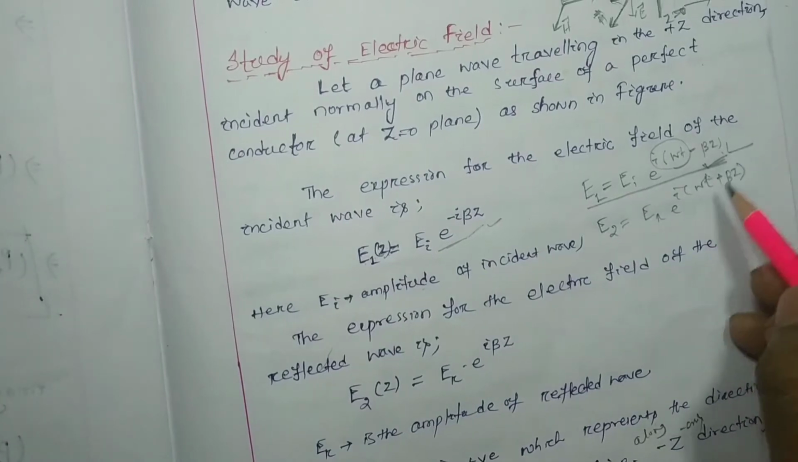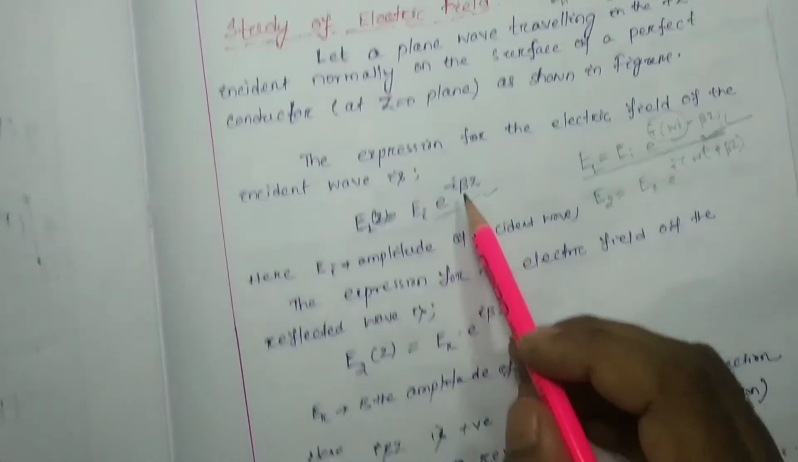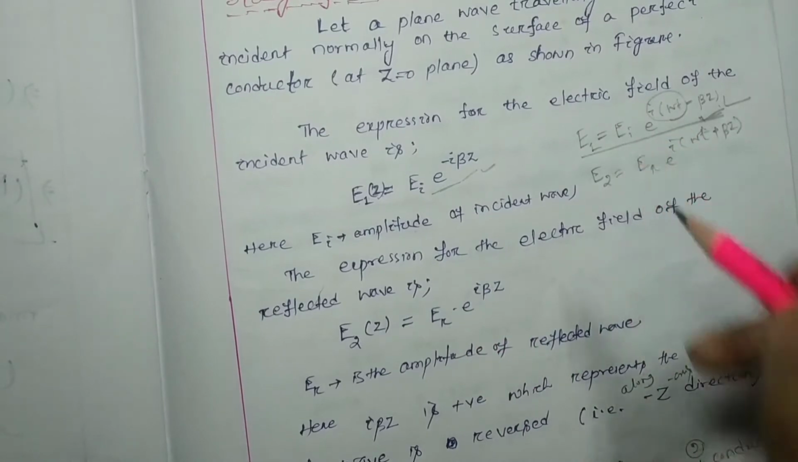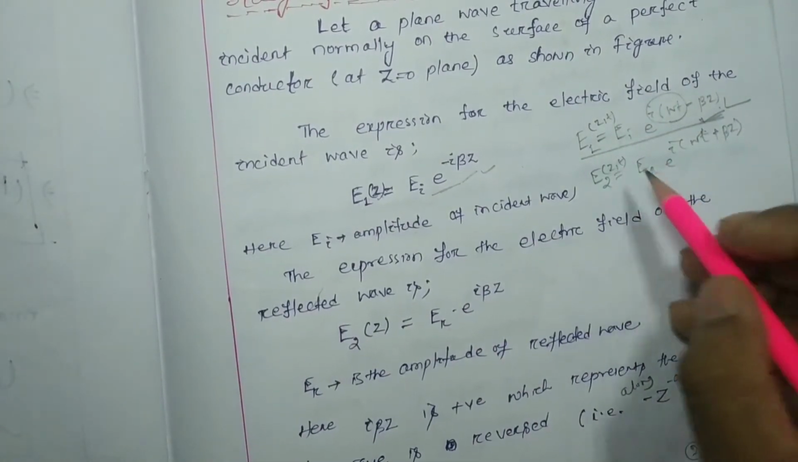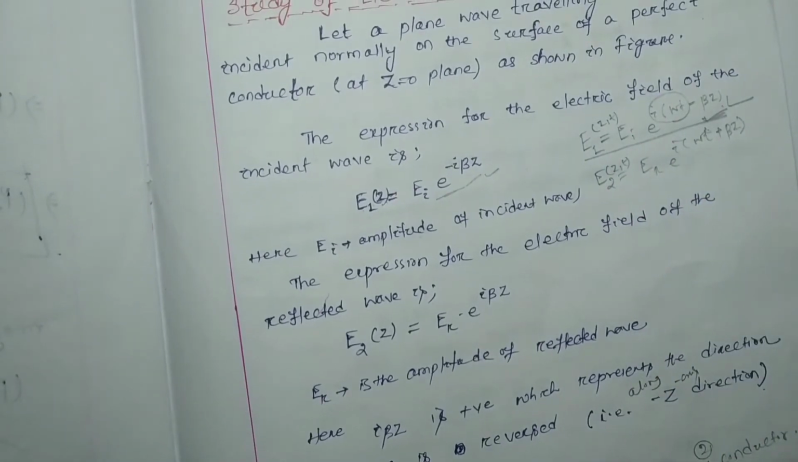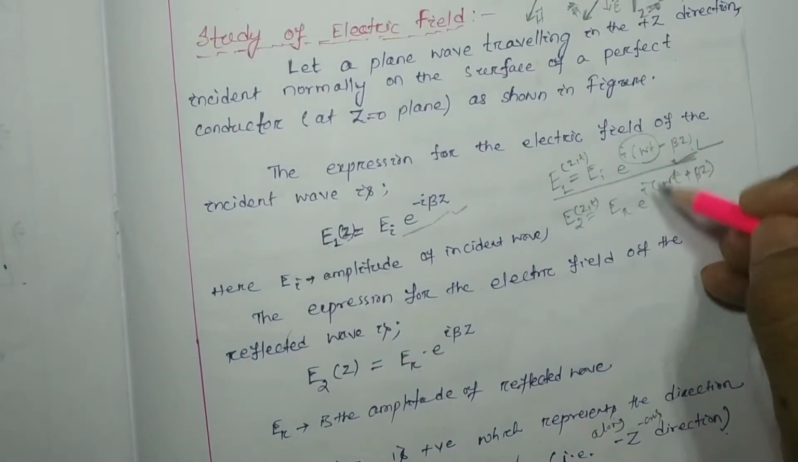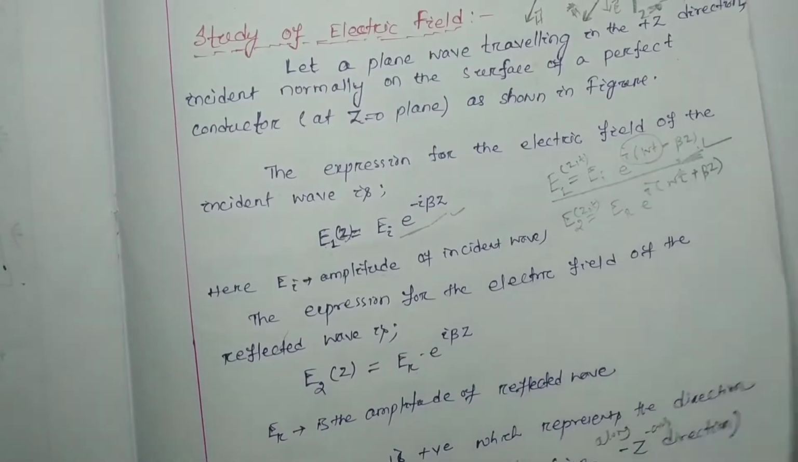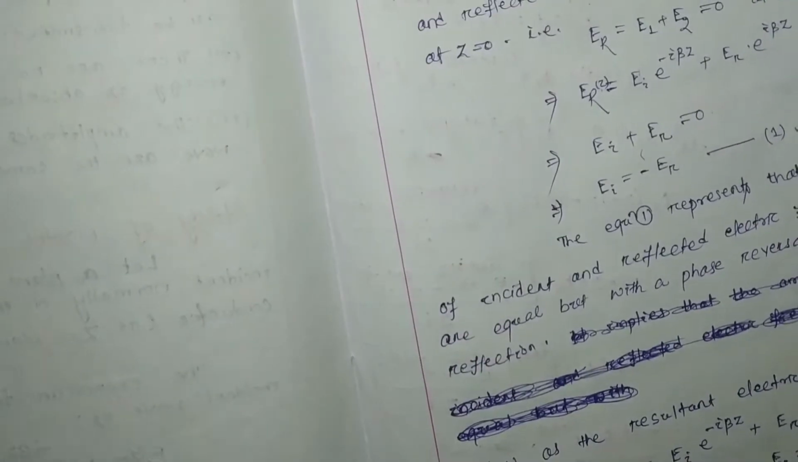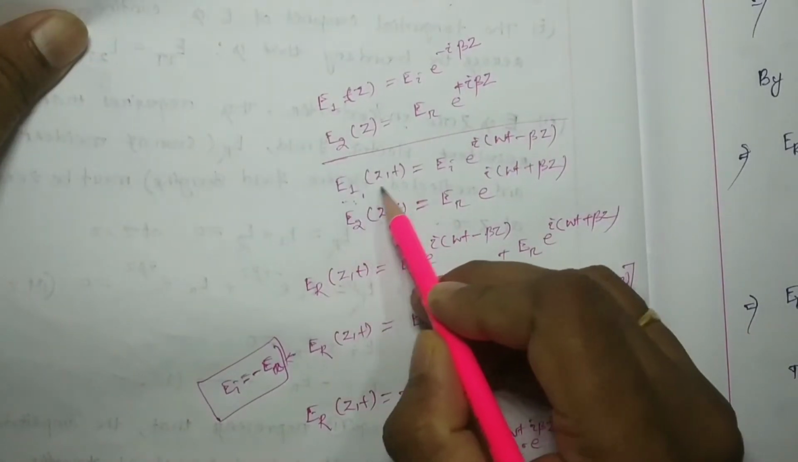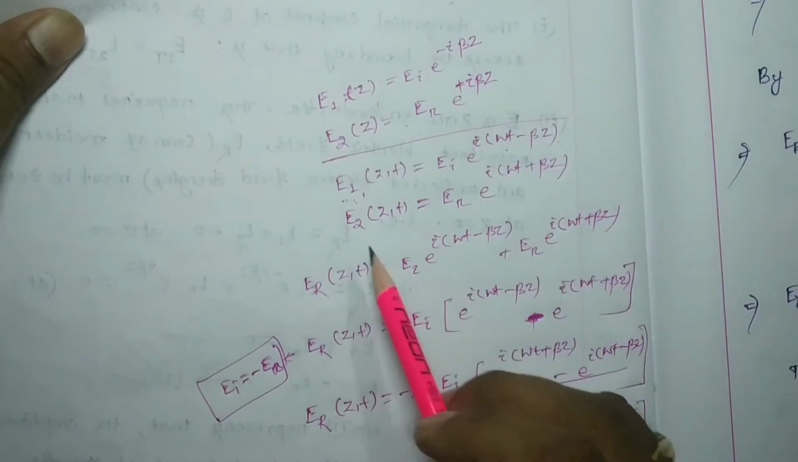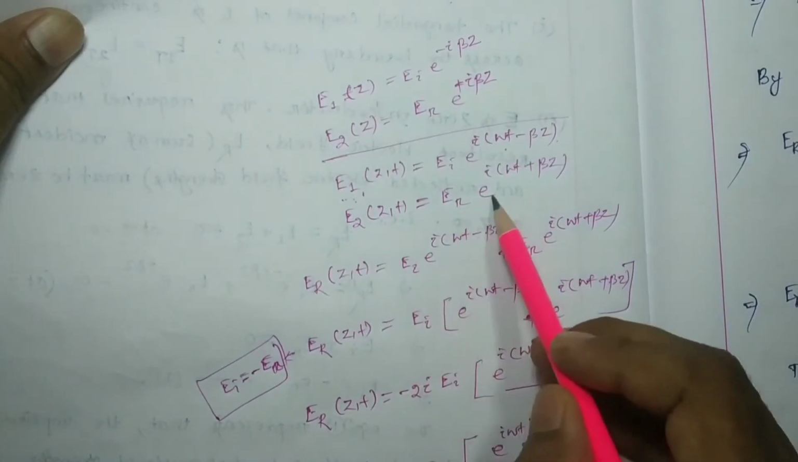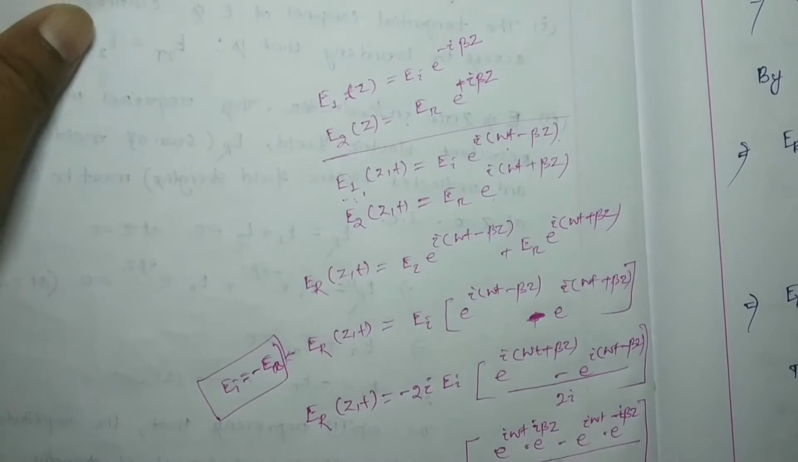So instead of this, we can consider E1(z,t) and E2(z,t) in this format also. If we consider this format, we get the same answer. How? You just watch. Here we consider E1(z,t) equal to E_I e^(i(ωt minus βz)), and E2(z,t) equal to E_R e^(i(ωt plus βz)).